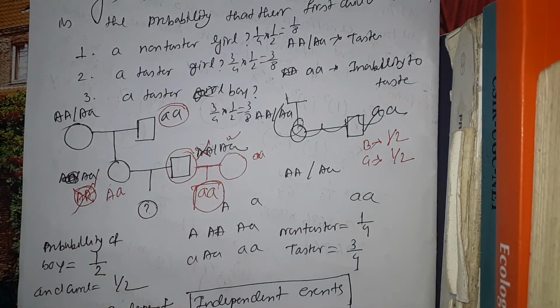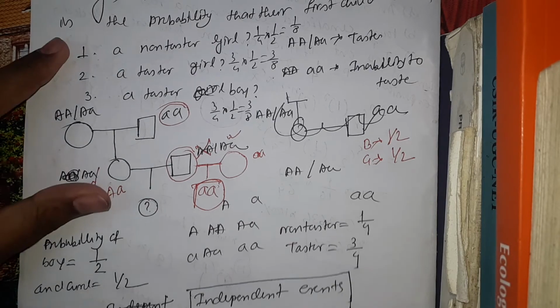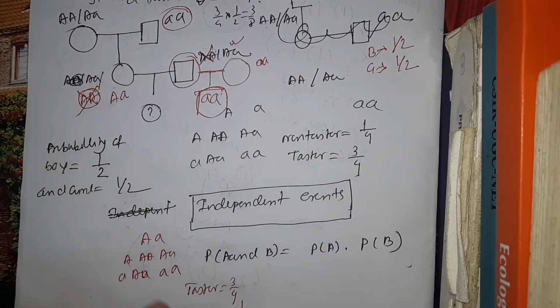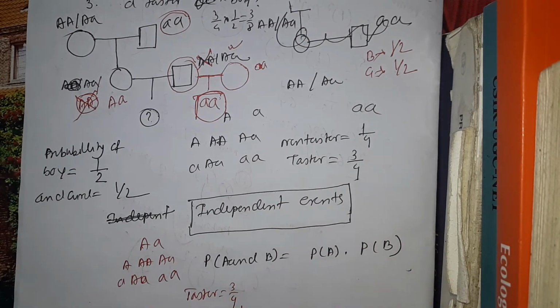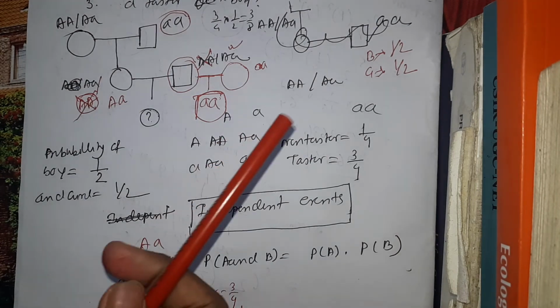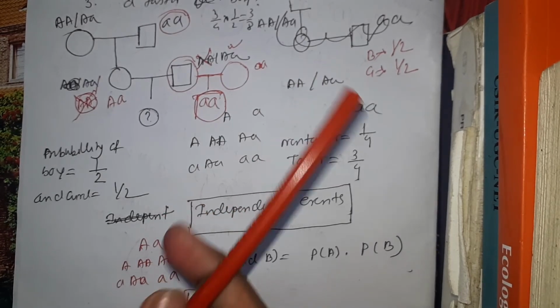So you need to know the concept of the multiplication rule. Before this, you need to know what an independent event is. Independent events are simply two events that are not dependent on each other. That means the probability of being a non-tester or tester is not affected by whether the individual is a boy or girl.